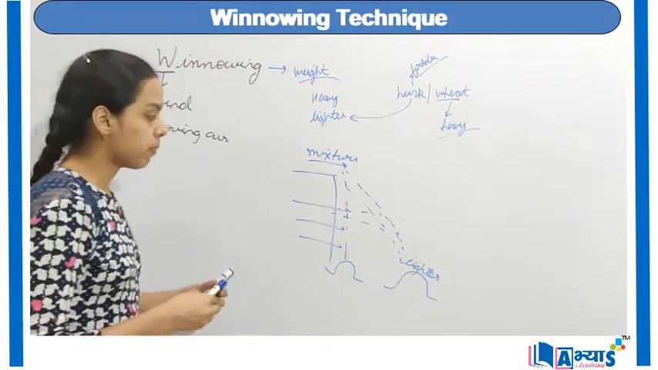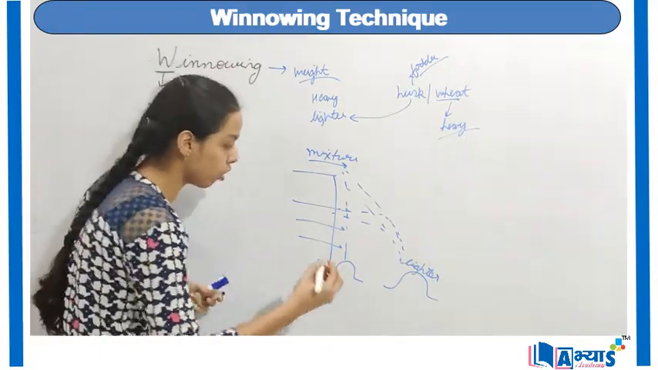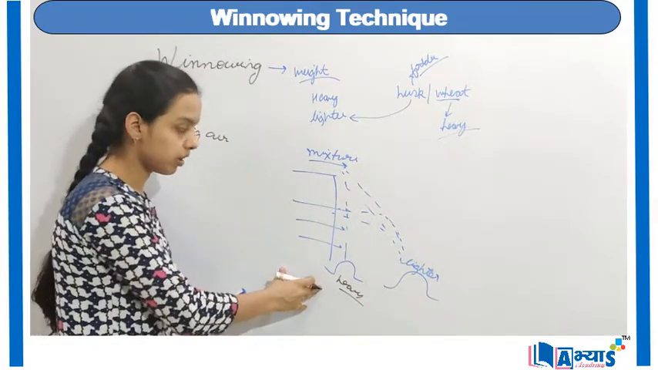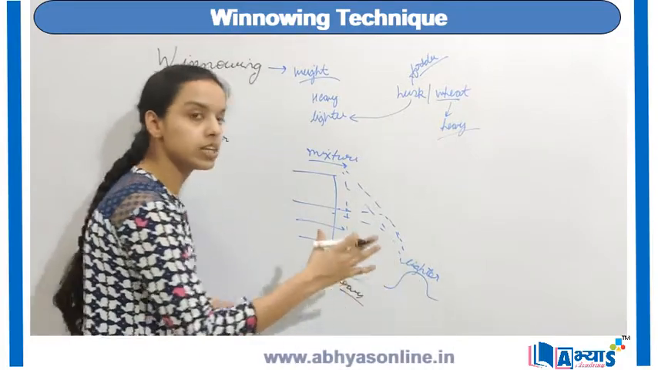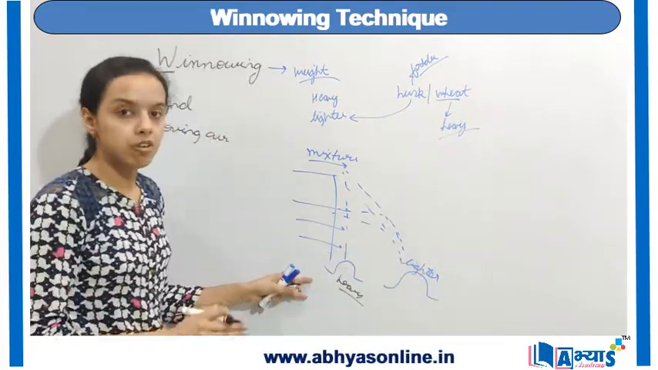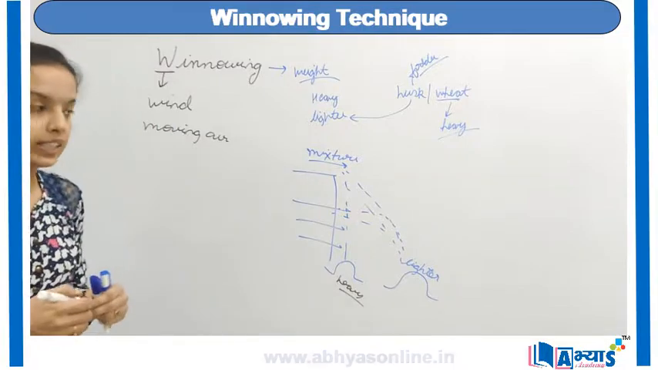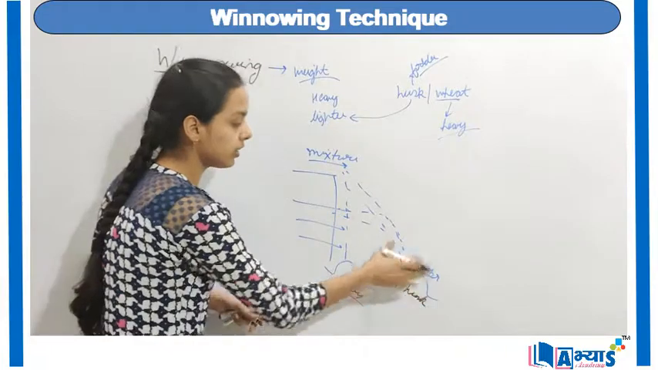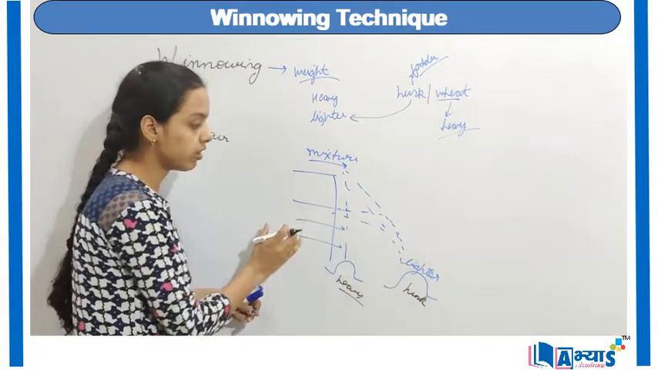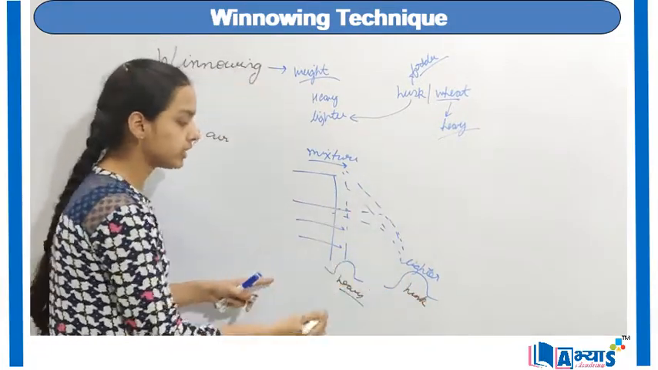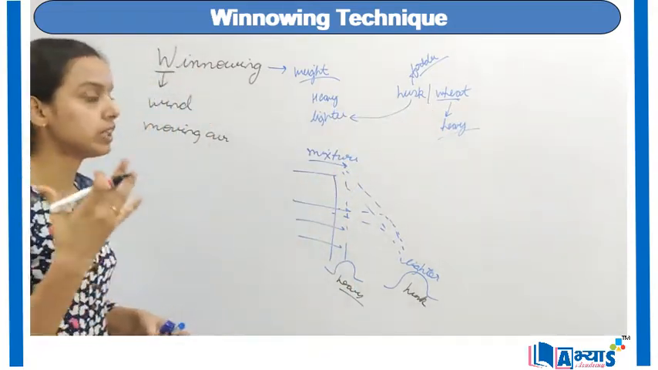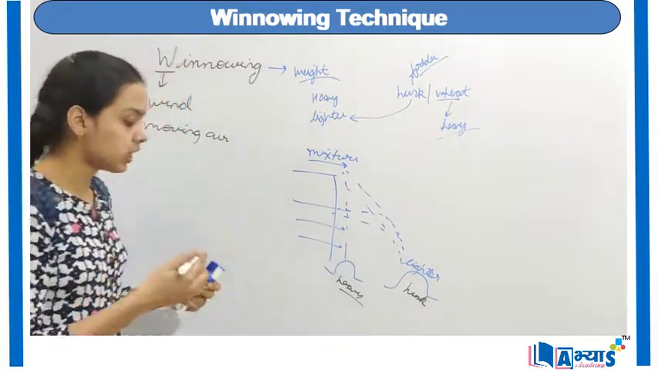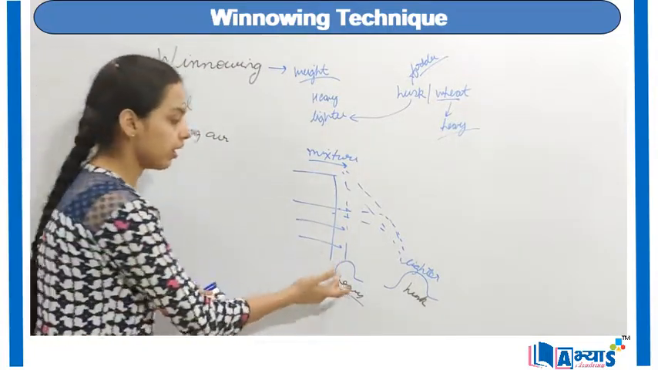So heavy particles are formed just vertically below the height of this wall, and lighter particles are formed at a certain distance from this vertical position, because the lighter particles, that was the husk, are carried away in the direction of the wind, so they will form the heap at a certain distance. Whereas wheat, because it was the heavy particle, will be collected just at the vertical distance.